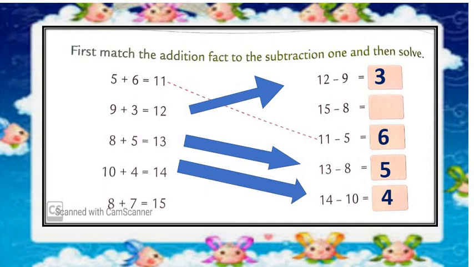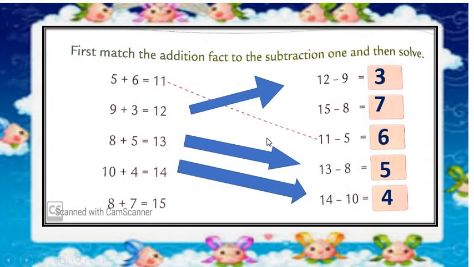Last one is remaining, which is 8 plus 7 is equal to 15. This column is starting with 15. 15 minus 8. 15 before 14, 13, 12, 11, 10, 9, 8, 7. 15 minus 8 is equal to 7.